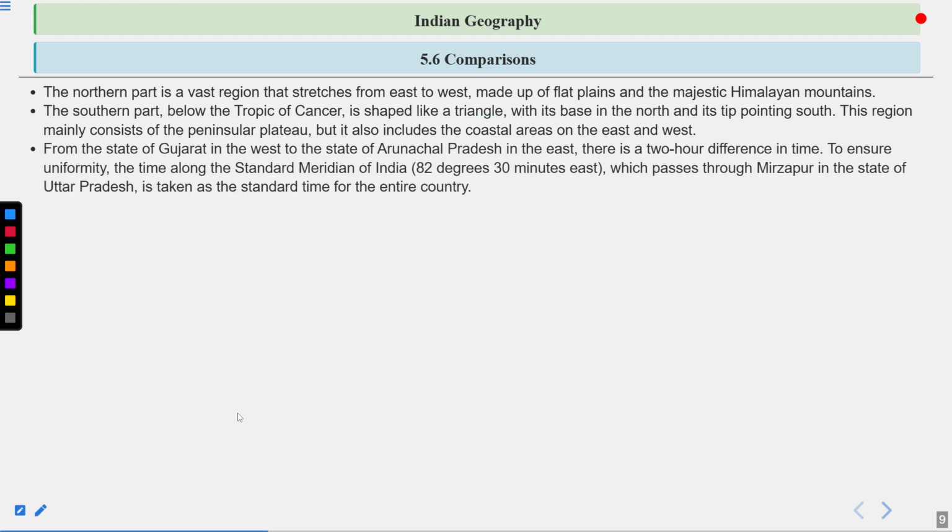From the state of Gujarat in the west to the state of Arunachal Pradesh in the east, there is a 2 hour difference in time, as in the sunset or sunrise examples we have taken. To ensure uniformity, the time along the standard meridian of India, that is 82 degrees 30 minutes east, which passes through Mirzapur in the state of Uttar Pradesh, is taken as the standard time for the entire country. Whatever the time is there, the same time will be reflected on all the clocks of the country.